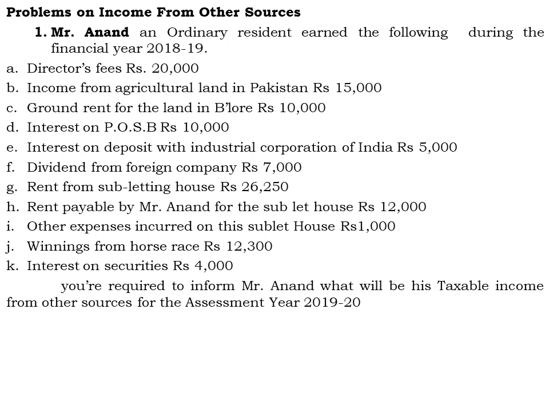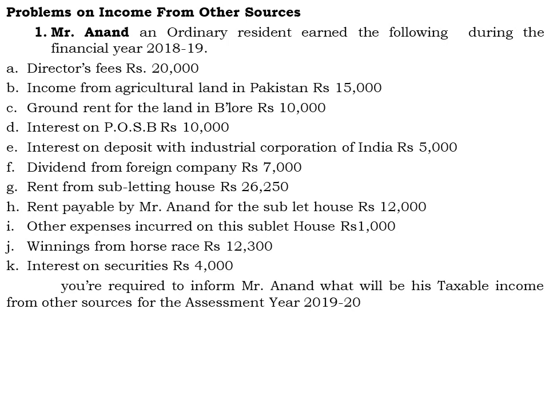The first one, the director's fees. As I explained in the previous class, the director's fees received by someone who is not an employee of that organization. If Mr. Anand is a director and receives any kind of fees in that position, it is taxable under income from other sources, and he has received 20,000.